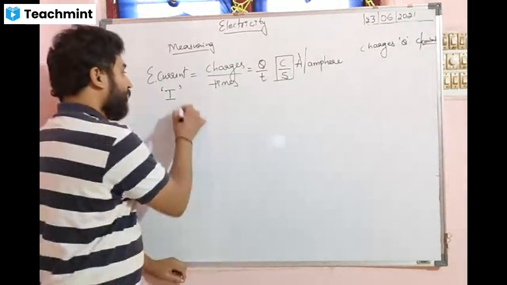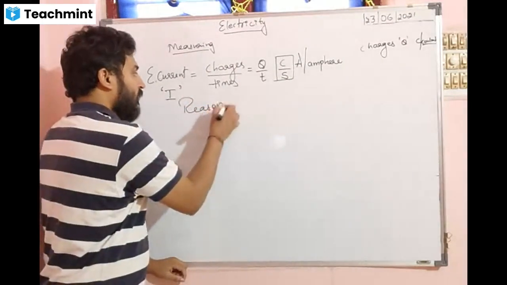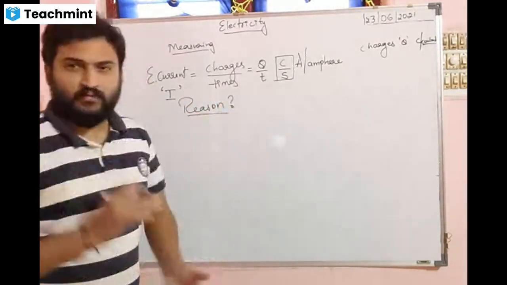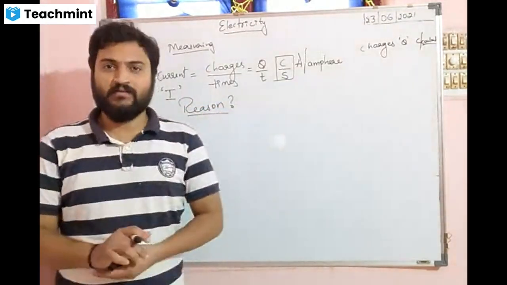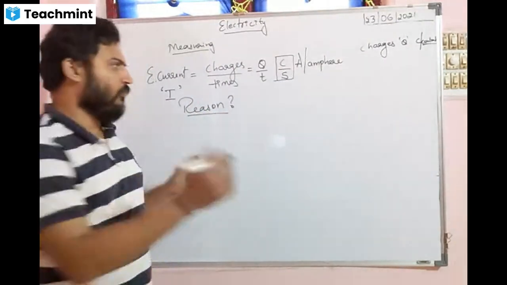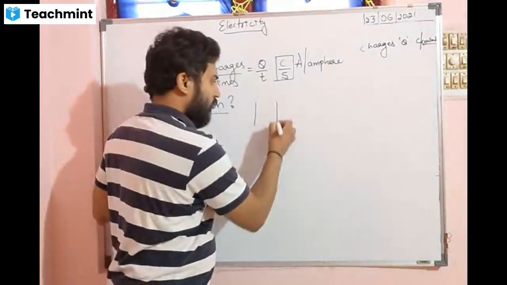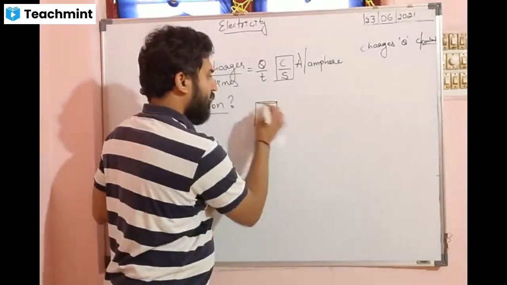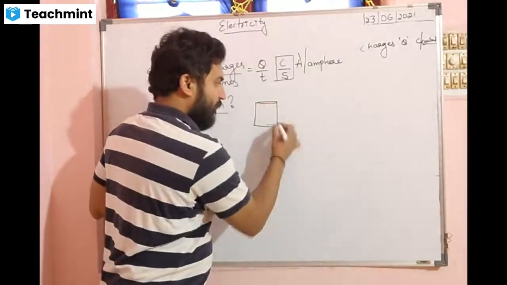Now comes the question: the reason why the charges are flowing. Why are they flowing? I'll give two examples to you. Just observe, here there is a water tank and there is a pipeline.